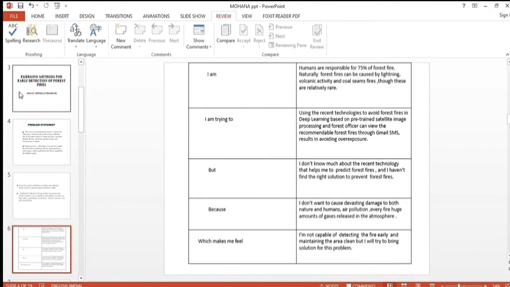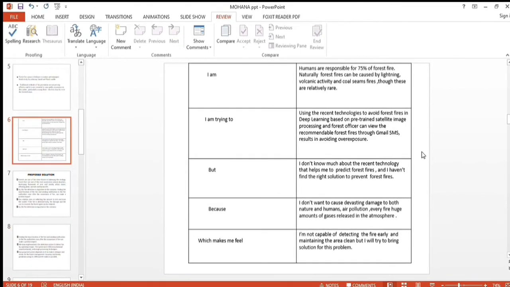Humans are responsible for 75% of fires, the rest caused by lightning, volcanic activity, and coal seams. Using deep learning, pre-trained satellite image processing would send an email to the forest officer, avoiding overexposure. Since I don't want to cause devastating damage to both nature and humans, I will try to bring out the best in predicting fires as early as possible.